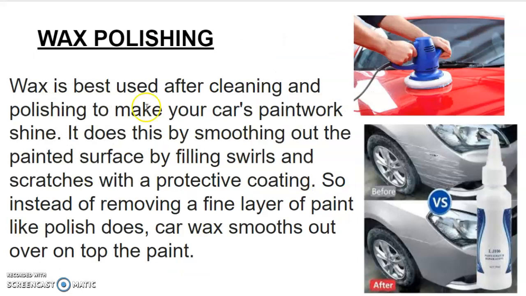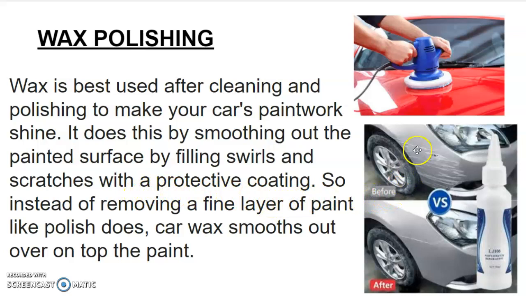When we come to the surface coating, wax polishing has a major role, in which wax is best used after cleaning and polishing to make your car's paintwork shine. And not only for cars, we can use it for other substrates also. It does this by smoothing out the painted surface by filling swirls and scratches with a protective coating.